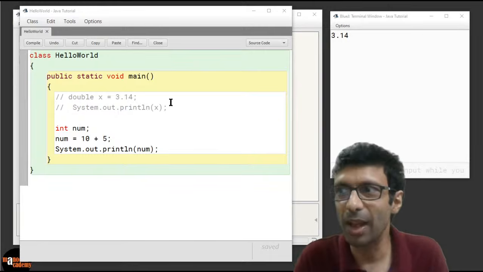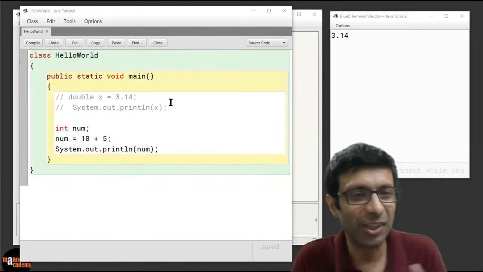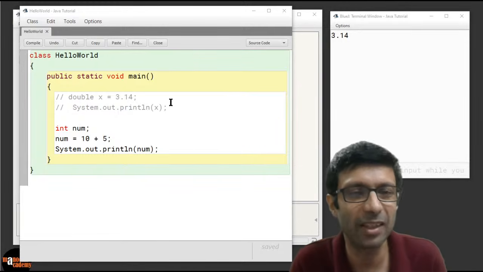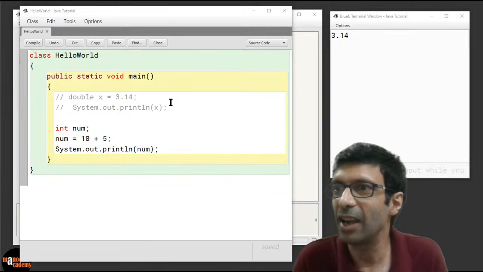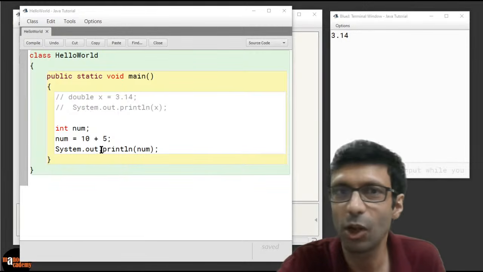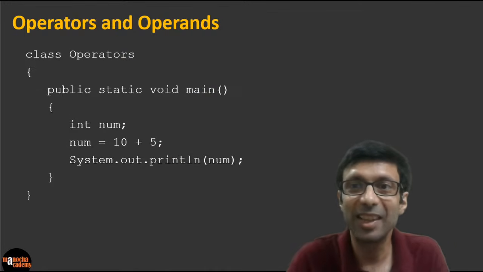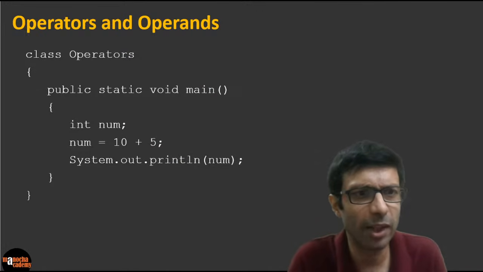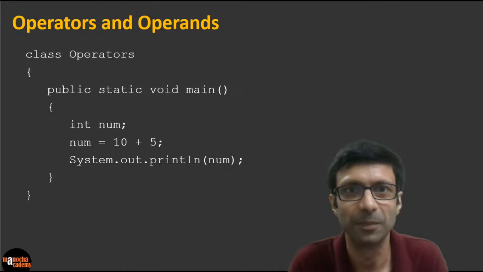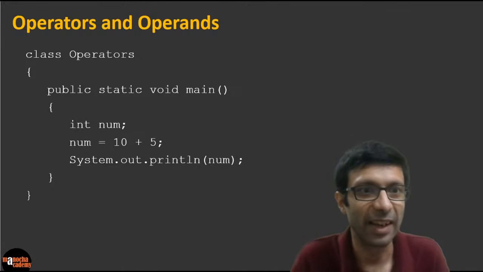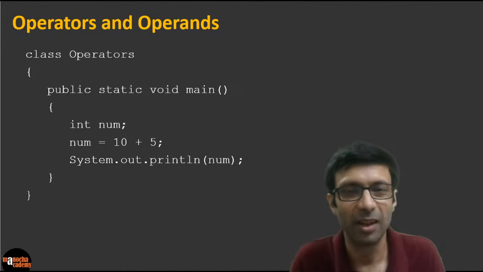The operator is plus. We are doing an addition, just like maths operations: plus, minus, multiplication. Fantastic. So the plus is the operator here, and then we have operands. What is the meaning of the operand? The things that are being operated on. So what are the operands here in this program? It's 10 and 5, because it's 10 plus 5.